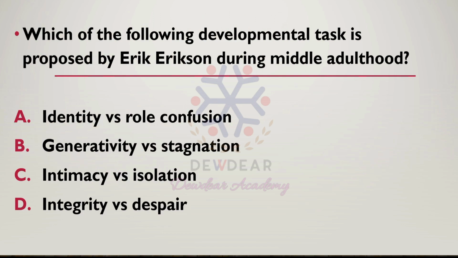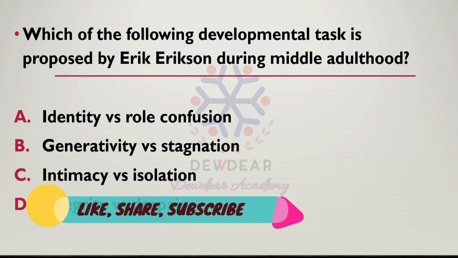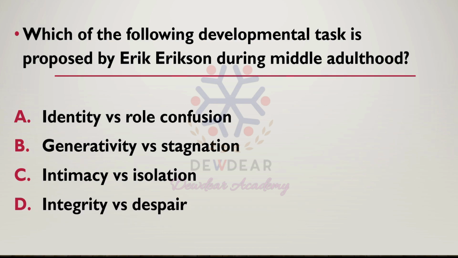The first question is, which of the following developmental tasks is proposed by Erik Erikson during middle adulthood? Options: identity versus role confusion, generativity versus stagnation, intimacy versus isolation, integrity versus despair. So here we should know the psychosocial developmental theory by Erik Erikson.